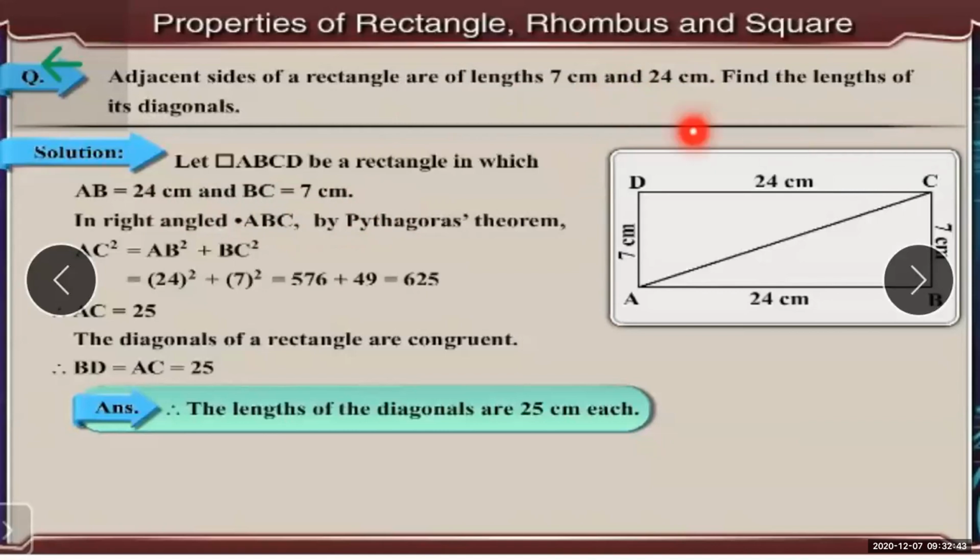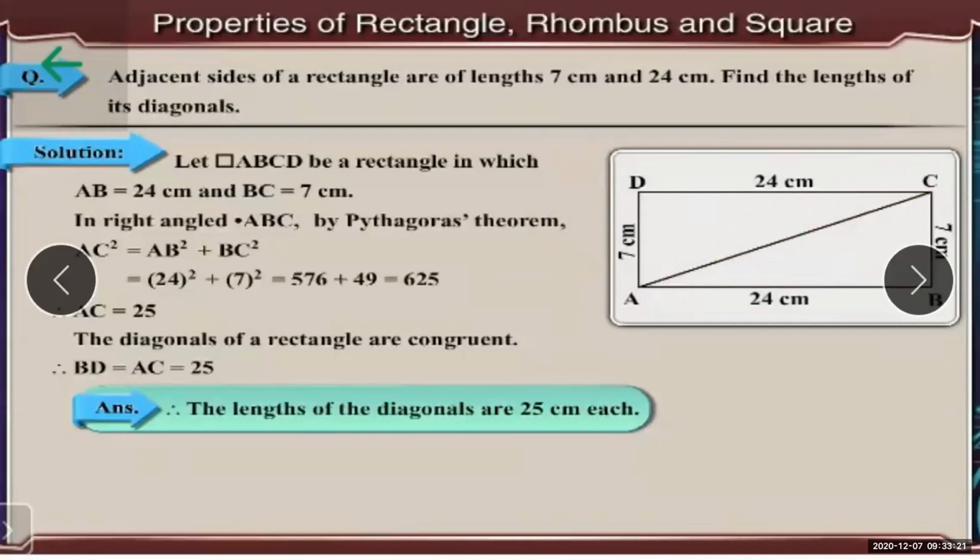So when you draw the diagram, here I have taken ABCD. You can take any name, QRS, XYZ, any name, and as per that diagram which you draw, you will write the measurement here. So here I have taken ABCD. AB is my length and BC is my breadth. Here AB I have written 24 centimeter and BC is equal to 7 centimeter. So now what you will find out? The length of the diagonal, that is the length of AC.